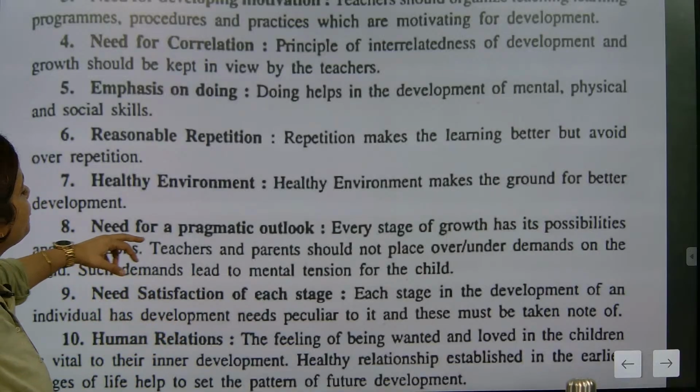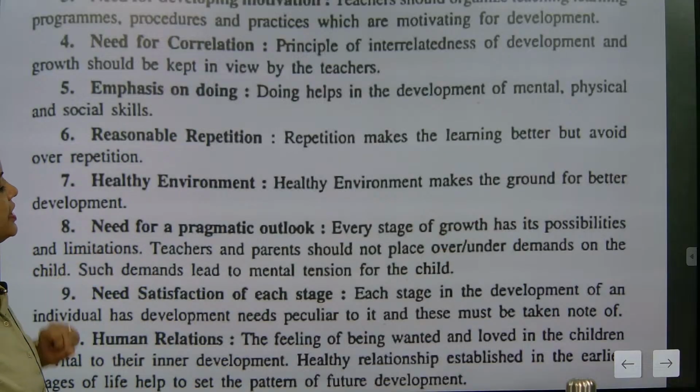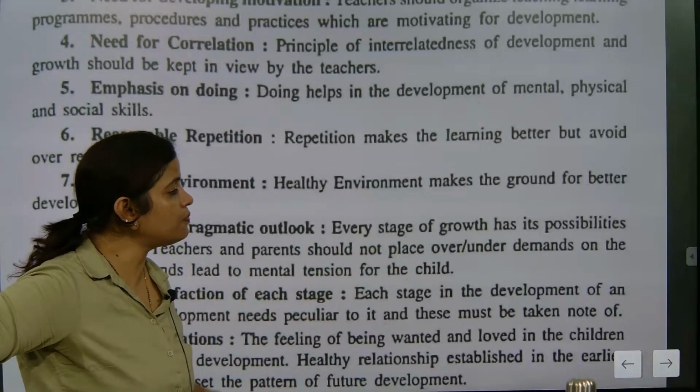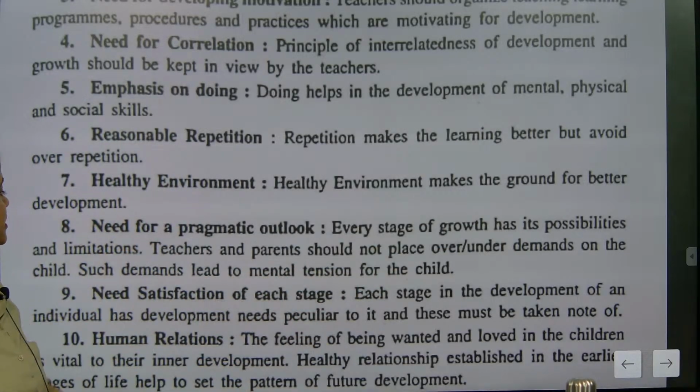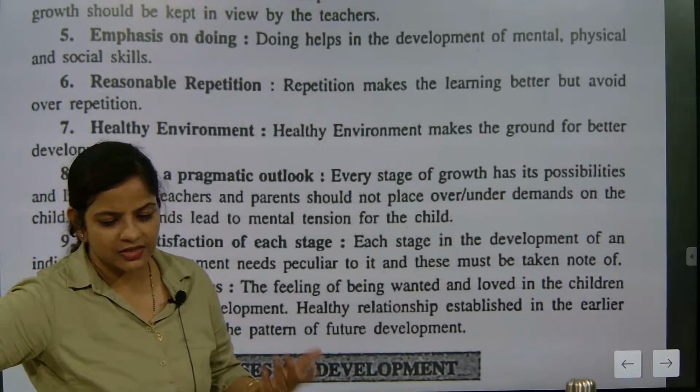So now look here. Need for pragmatic outlook means every stage of growth has its possibilities and limitations. So teacher and parents should not place over or under demand on the child. Such demands lead to mental tension for the child. Yes, that's very obvious.